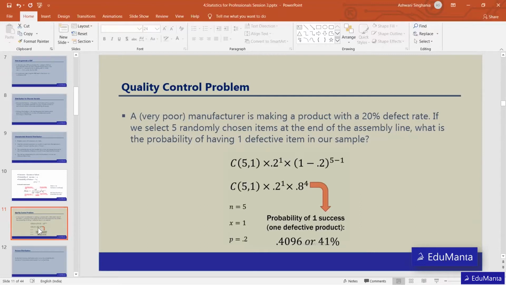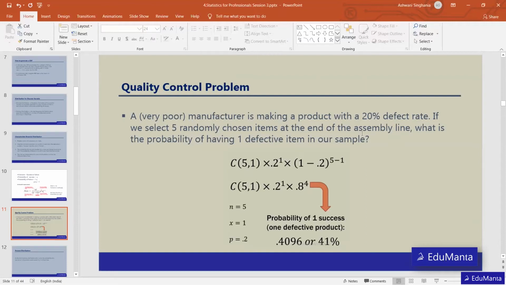If we see here, we are going to select 5 items from a production line. So there are 5 trials, right? So n is equal to 5. And then we are looking for one defective item, or basically the defective item. So getting a defective item will be defined as success in this question, right?